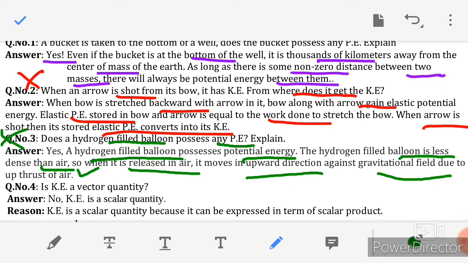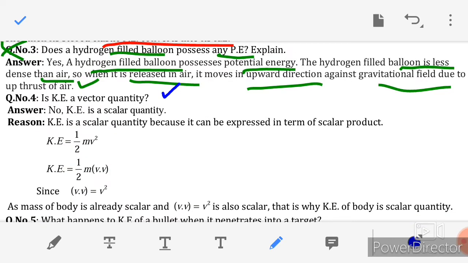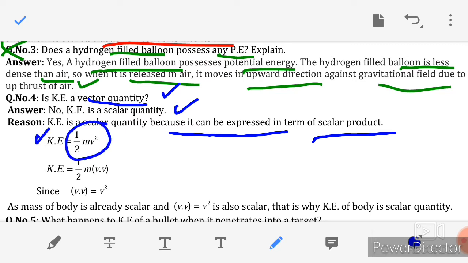Now moving towards the question number 4. Next, question number 4 is not included in the reduced syllabus for 2021. Its question is, is kinetic energy a vector quantity? No, kinetic energy is a scalar quantity. Kinetic energy is a scalar quantity because it is expressed in terms of scalar product. Kinetic energy is a scalar product of mass and velocity. Kinetic energy is given by half mv square. In this formula we can write v square is equal to v dot v.